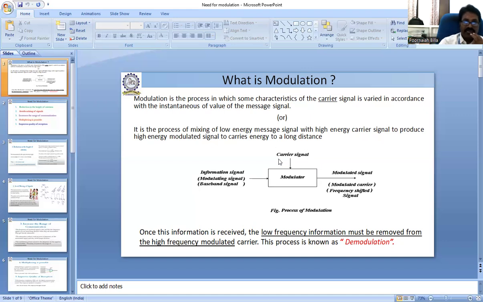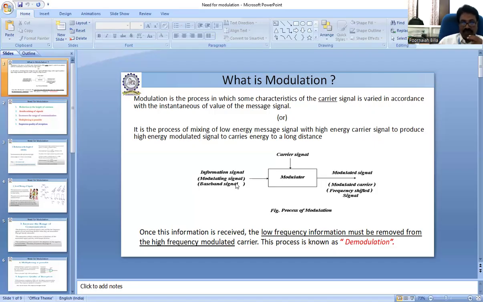When the frequency of the carrier signal is varied in accordance with the message signal, it is known as frequency modulation. When the phase of the carrier signal is varied in accordance with the message signal, that is called phase modulation. The modulator produces the modulated signal. This modulated signal is transmitted by the transmitter, travels through space, and is received by the receiver.